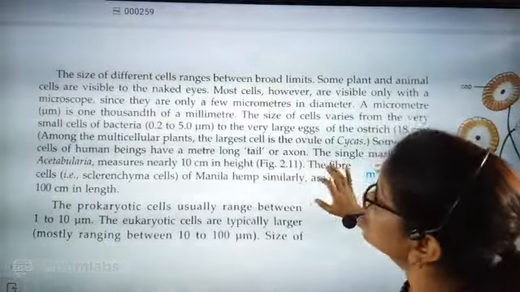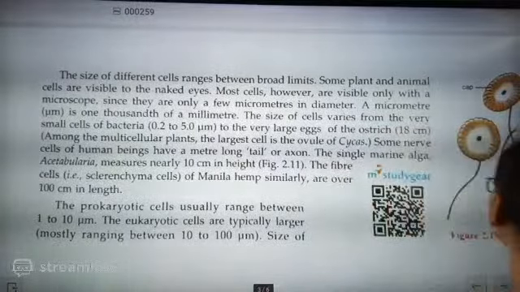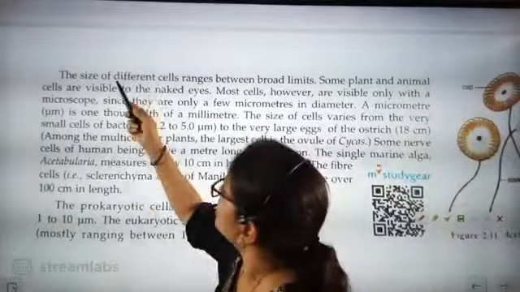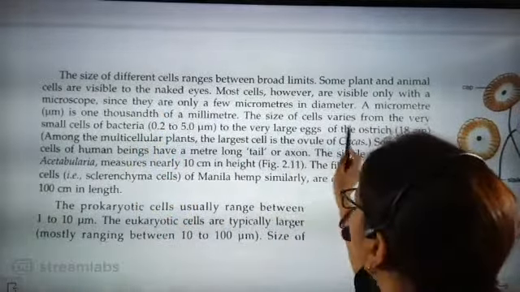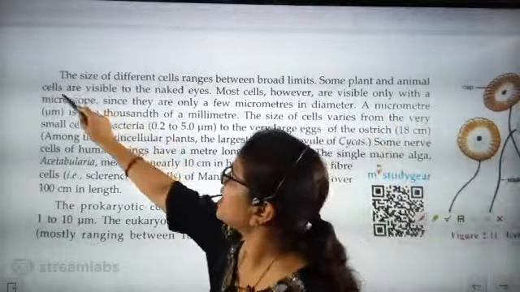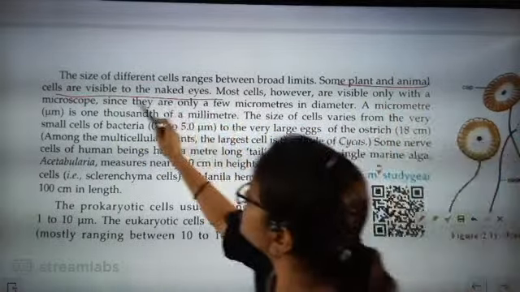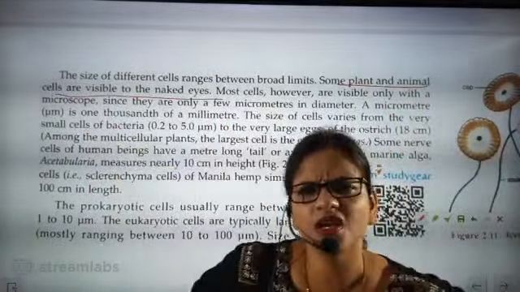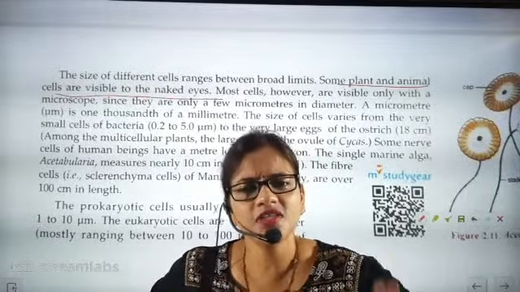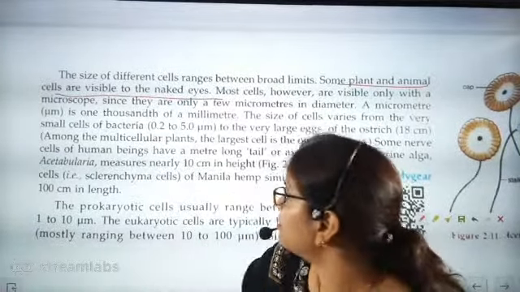So now definitely, beta, size of cell. What should be the size of a cell? Micrometer. First, beta, we have to understand that the size of a cell is measured in micrometers. So first we will talk about plant and animal cells: are they visible? No, because only some plant cells are visible to the naked eye. Then you will say, auntie, which animal cell can be visible to the naked eye? Can you tell me which animal cell you can see with naked eyes, with no microscope needed? Tell me.